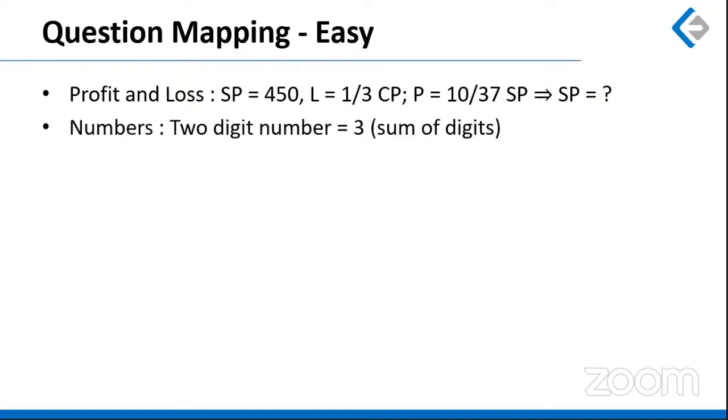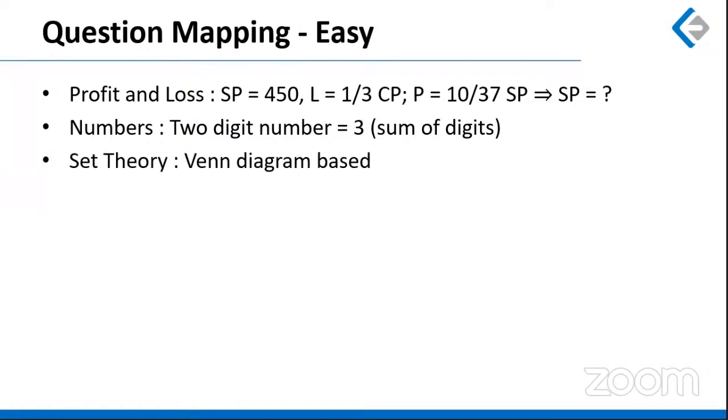Next one, a question from numbers where it was given that a two-digit number is 3 times the sum of digits. So you can straight away come up with a two-digit number, which is 10x plus y. That is equal to 3 times x plus 3 times y. You can solve this equation, get the ratio of x and y, right? Once you get the ratio of x and y, understand that x and y should range from 1 to 9 only, right? Because it's a two-digit number. X and y both represent a digit, no? So they cannot cross 9, right? So we come up with the specific values of x and y.